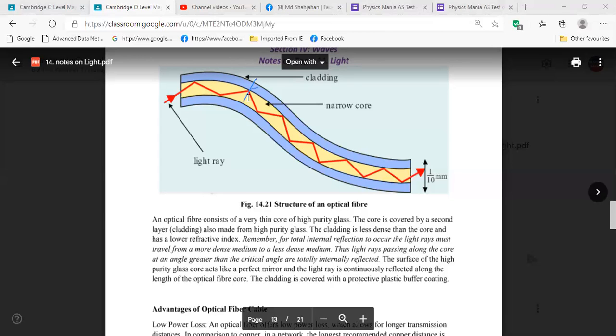You can then have more than the critical angle if light is traveling from more dense to less dense. We made this arrangement for that reason, so that there can be total internal reflection. We give the ray at more than the critical angle, then it continues this way, with total internal reflection.